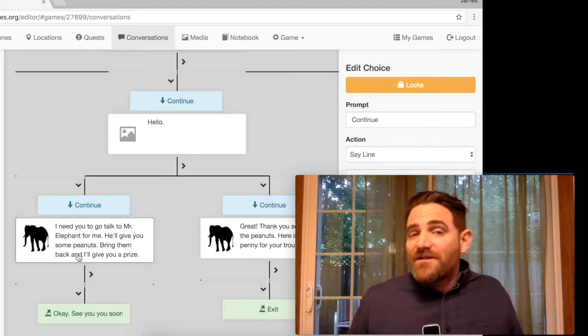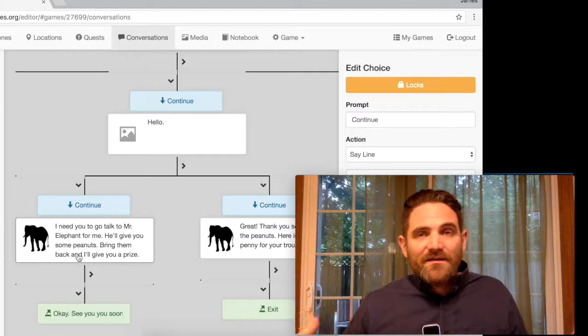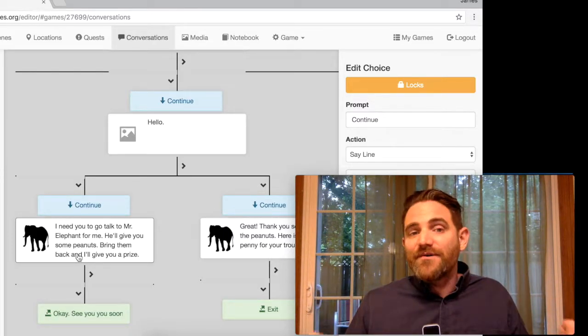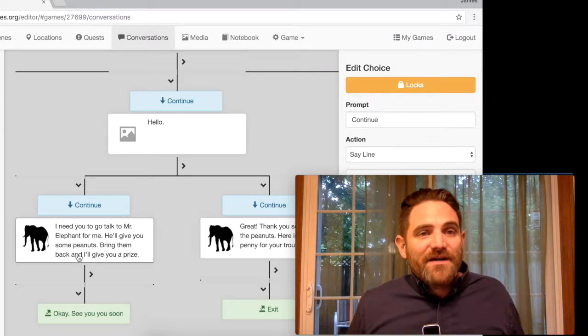Okay, and that is all I wanted to do. I was just worried that maybe a lot of people, if they haven't already done some if-then statements in some other platform, might find the locks thing too complicated. So give this a shot instead.